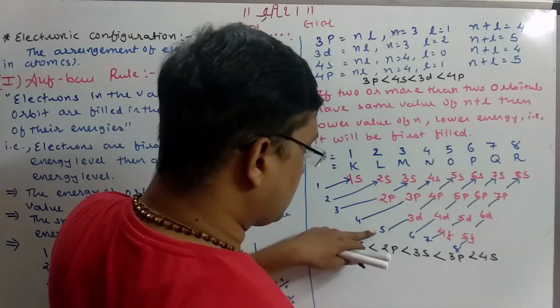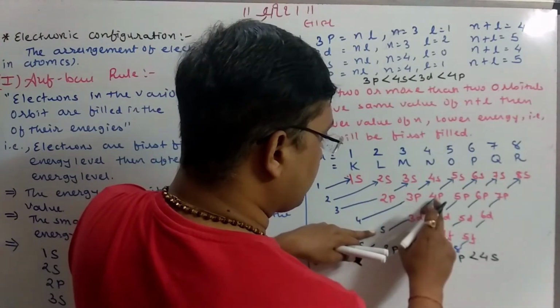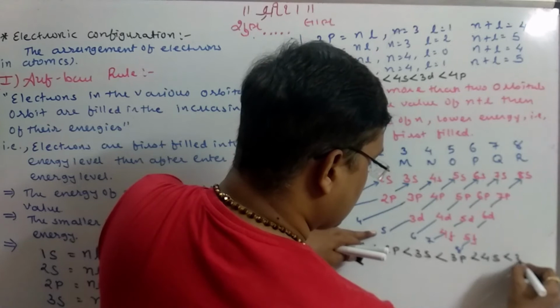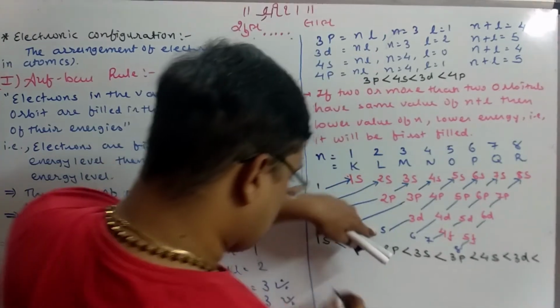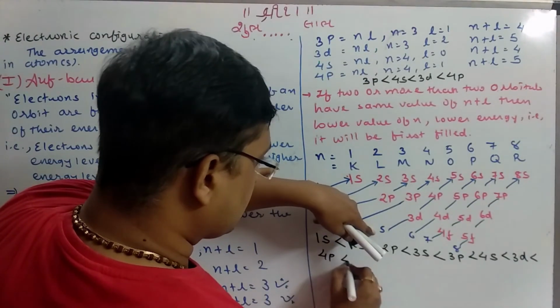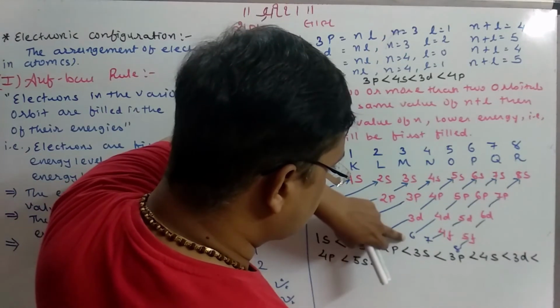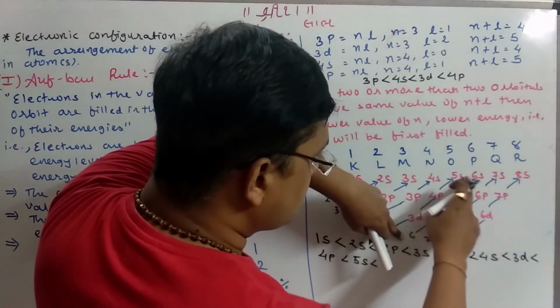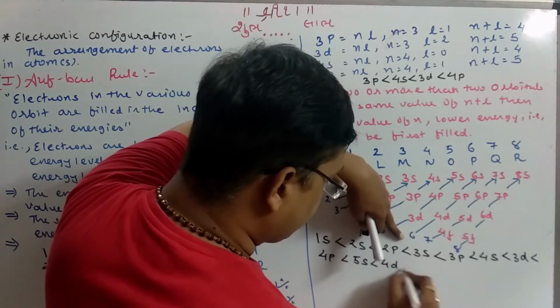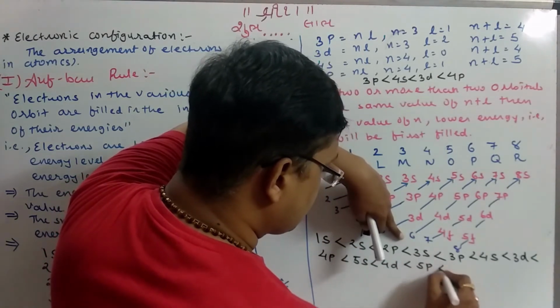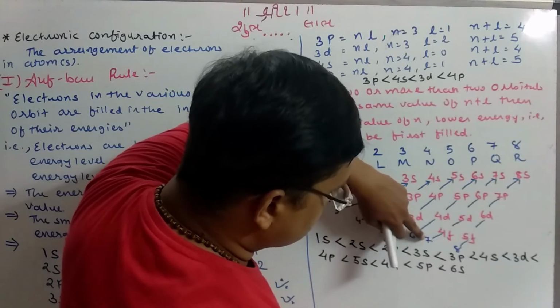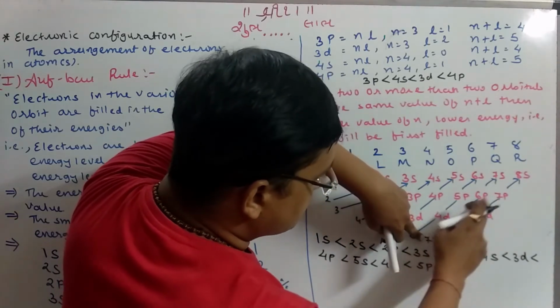Then the fifth arrow gives 3d, 4p and 5s: 3d first, then 4p, then 5s. The sixth gives 4d, 5p, 6s. The seventh gives 4f, 5d, 6p, 7s.